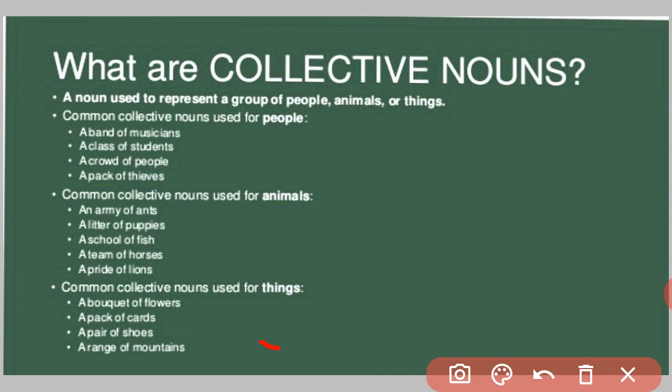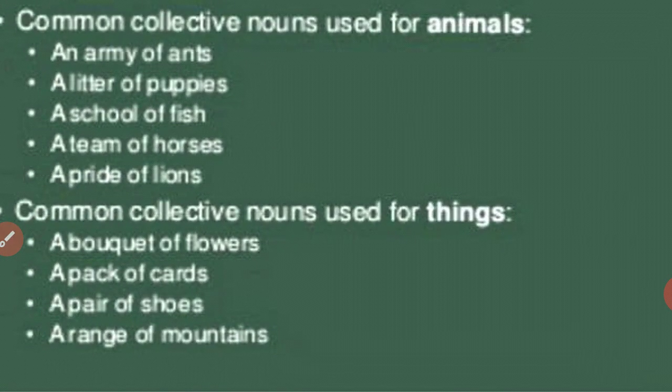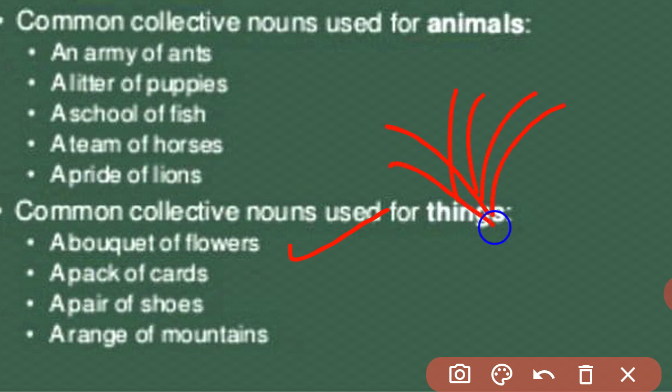Yes. So, next is common collective nouns used for things. A bouquet of flowers. Okay? For flowers you can also use a bunch of flowers or a bouquet of flowers. Do you know? A bouquet of flowers is what we can gift. Next is a pair of shoes.